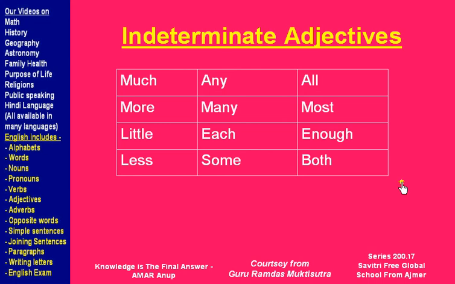So avoid the habit of identifying a word as an adjective or pronoun or noun or adverb just by looking at the word. Look at the use, because the use will tell how that word is being used, something very important, and you should focus on that. There's a general tendency to look at the word and say this is a noun, this is a pronoun, this is adverb, this is verb. No, look at the use, because the same word can be used in many different ways in the English language.